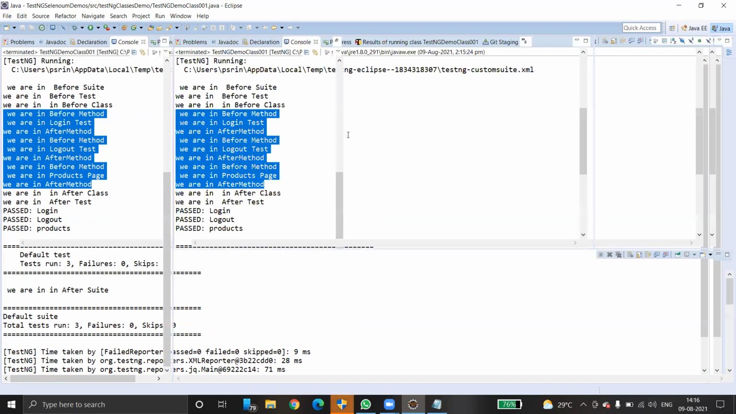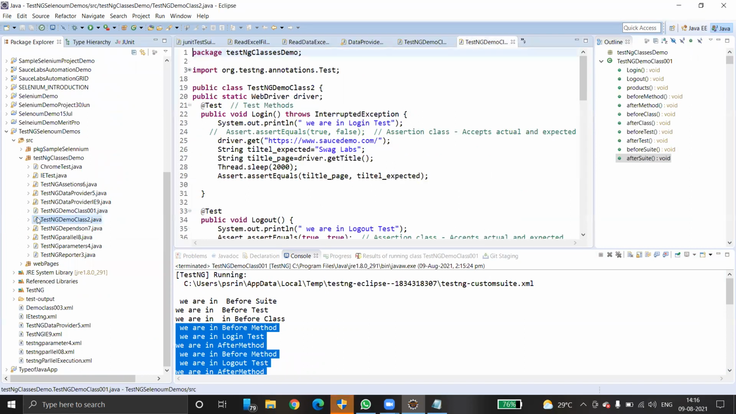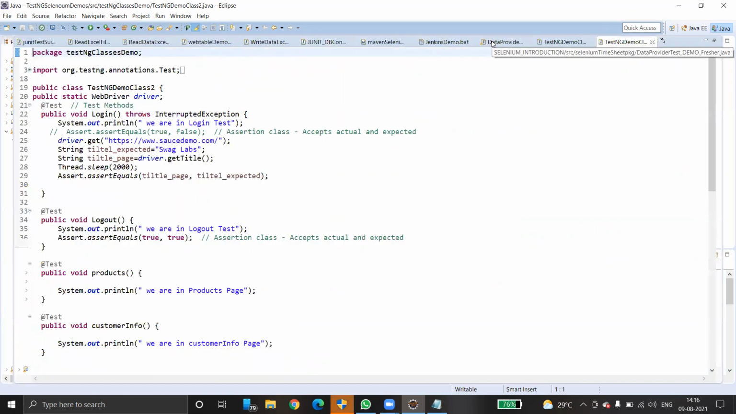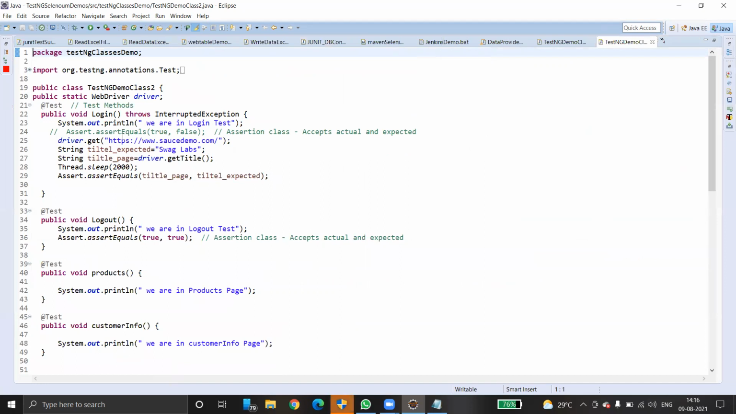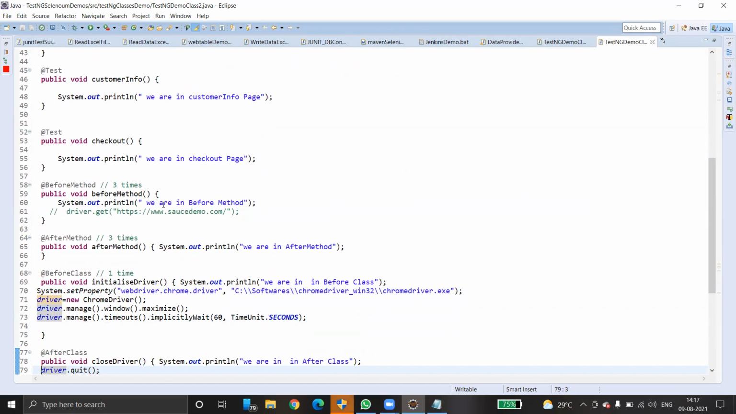I will show you one simple demo. Try to understand. This is a very simple test method. We have a login functionality and then we have logout. Inside login, we are just launching an application. And then we have one more test, products, and then customer information and so on. How many test methods are there? 1, 2, 3, 4, and finally checkout. Five test methods are there.